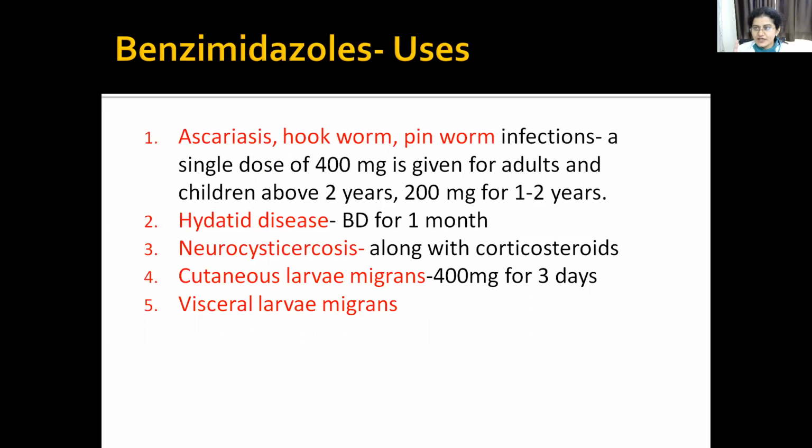You give a single dose of 400 milligrams for adults, and for children above 2 years also the same dose as adults, that is 400 milligrams. For 1 to 2 years you give 200 milligrams. Hydatid disease, same dose 400 milligrams twice a day for 1 month. Neurocysticercosis, along with corticosteroids you have to give. Cutaneous larva migrans, same 400 milligrams for 3 days, and visceral larva migrans.